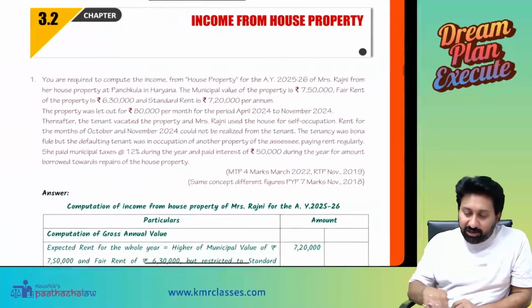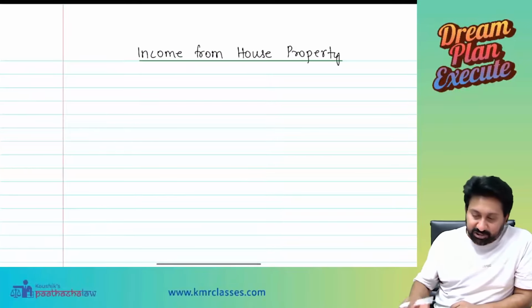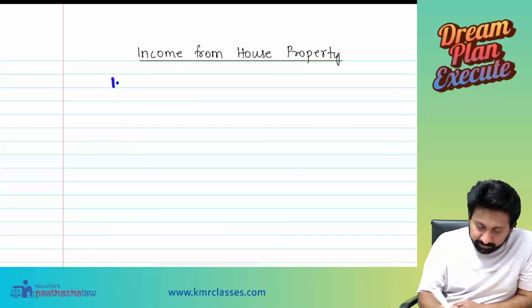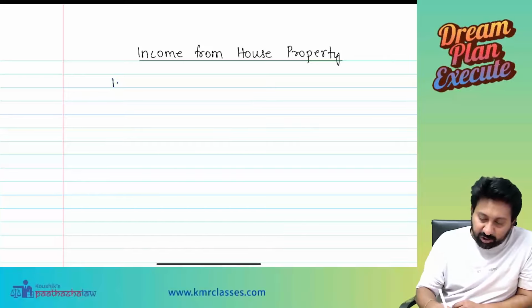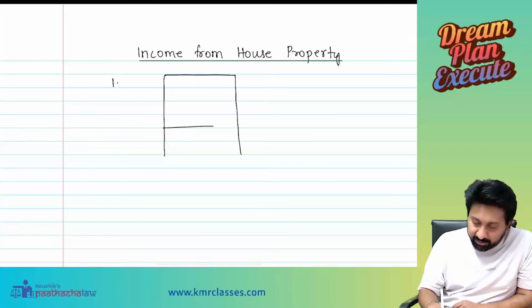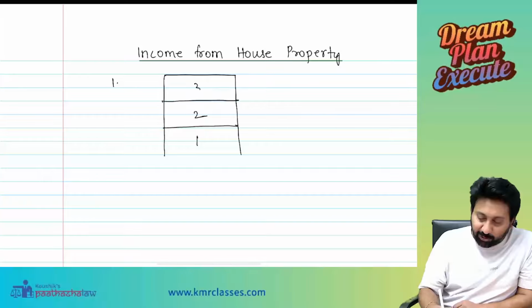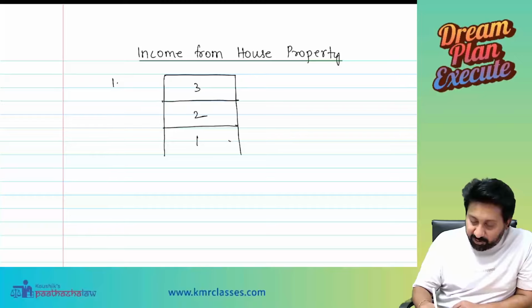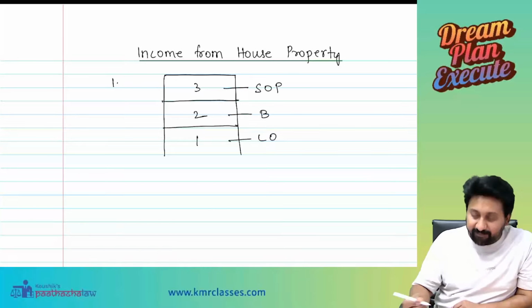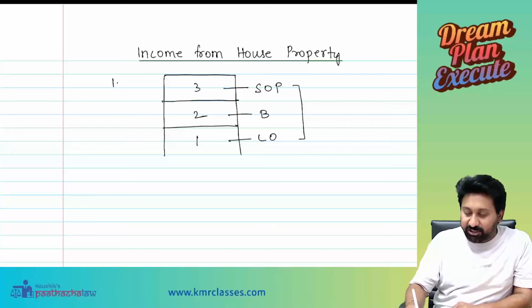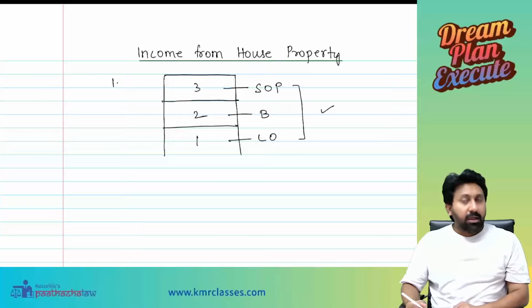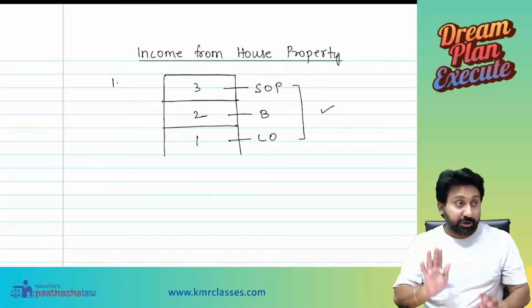What will the institute test in examination? Number one, first they will test you a question on one house property with multiple floors. First floor, second floor, third floor. First floor I will use for let out, second floor I will use for business, third floor I will use for self-occupied. This is one style of question they will ask. I'm talking about the pulse of the institute.